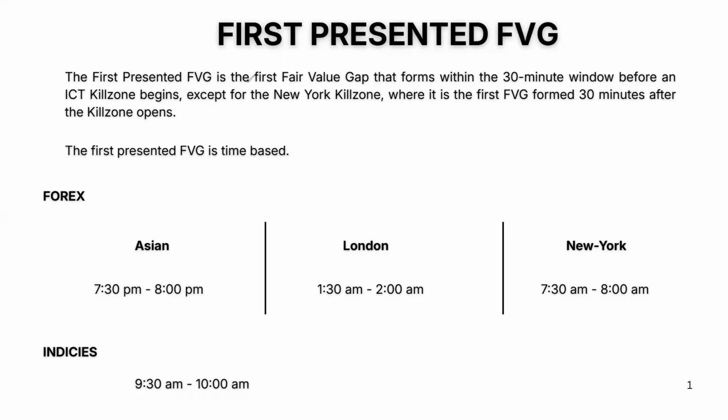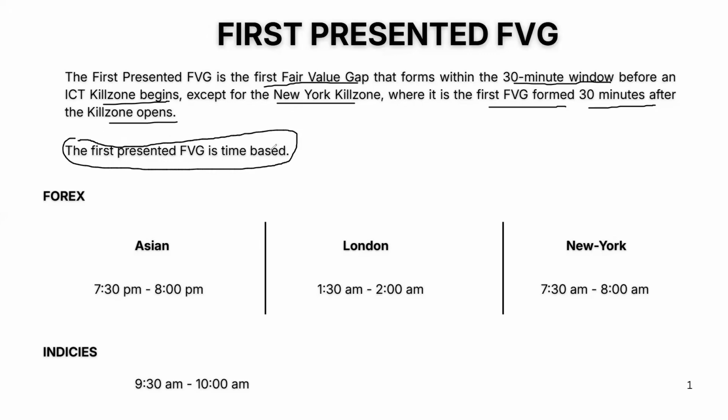So the first presented fair value gap is the first fair value gap formed within a 30-minute window before an ICT Q zone begins, except for the New York Q zone, where it is the first fair value gap formed 30 minutes after the New York Q zone. All right, so we have to know that the first presented fair value gap is based on time. It is time based. And the time outline here only applies to the Forex market. And then here applies to the indices. That's the NASDAQ, S&P, and the Dow Jones.